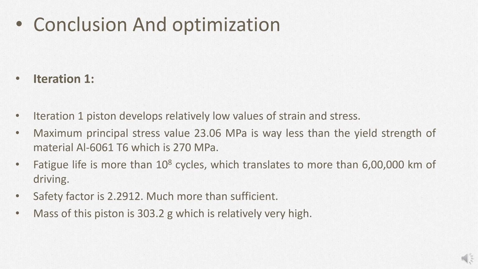Iteration 1 piston develops relatively low value of strain and stress. Maximum principal stress is way less than the yield strength of material aluminium 6061T6. Fatigue life is more than 10 to power 8 cycles, which translates to more than 6 lakh km of driving. Safety factor is more than sufficient. Mass of piston is relatively very high. This is the only downside for iteration 1 design, hence optimization is necessary. Using this piston directly will lower performance, efficiency and fuel economy drastically.